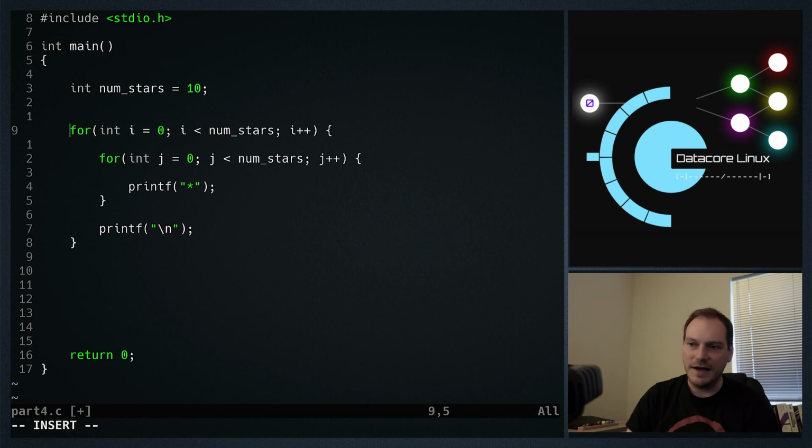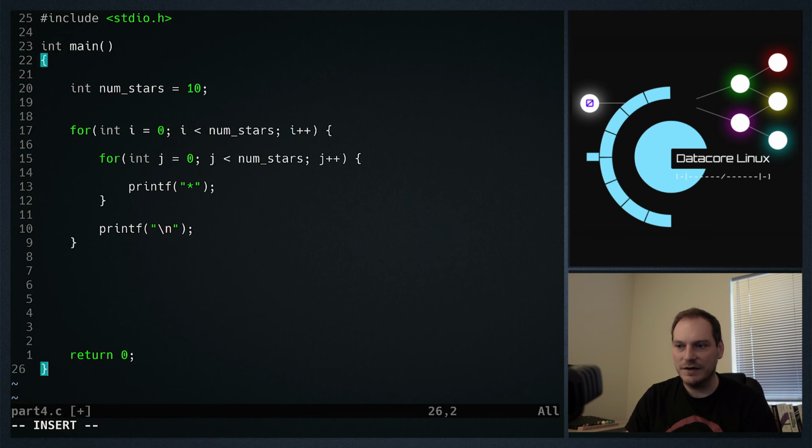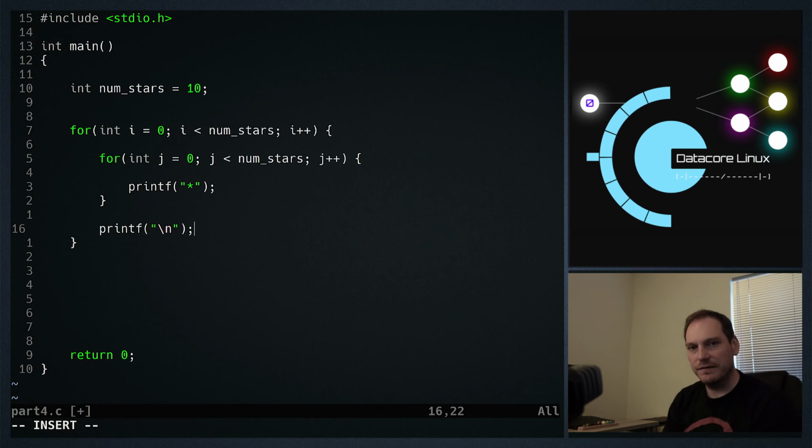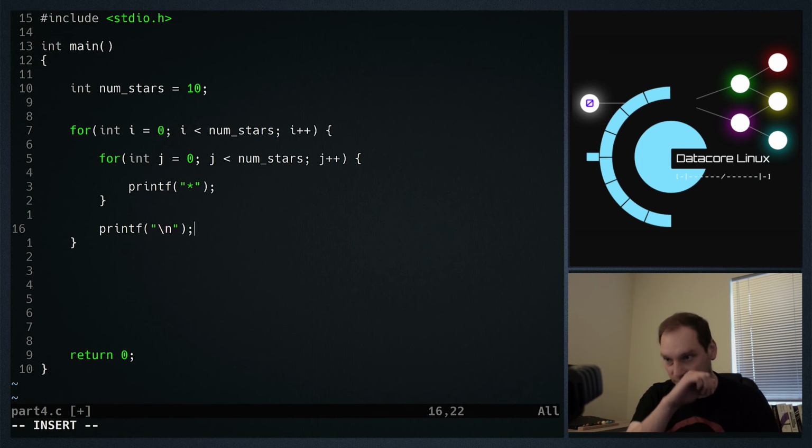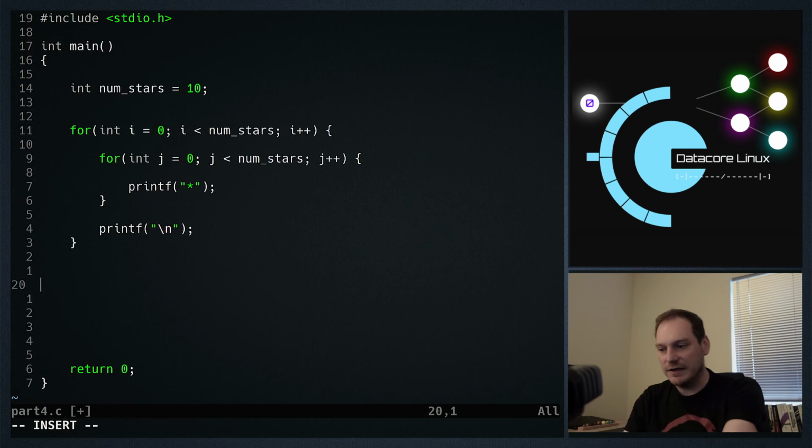So we've got an outer loop, which is counting from 0 to num stars, and num stars is 10, and an inner loop, which is counting from 0 to num stars, which is again 10. So we do 10 down and 10 across, and every time we go 10 across, we print out a new line. Pretty standard textbook explanation of writing loops and using loops. And we'll do the next textbook explanation.